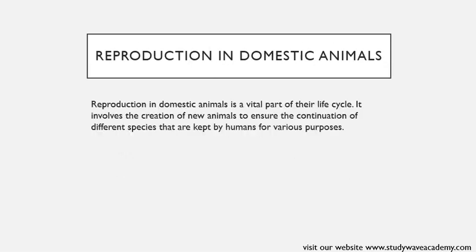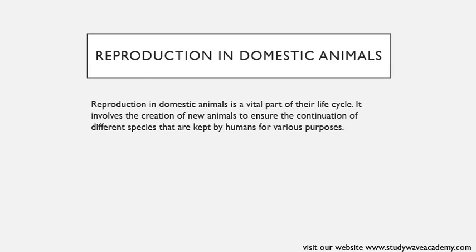Reproduction in domestic animals. Reproduction in domestic animals is a vital part of their life cycle. It involves the creation of new animals to ensure the continuation of different species that are kept by humans for various purposes. Reproduction in domestic animals means how they make more animals.